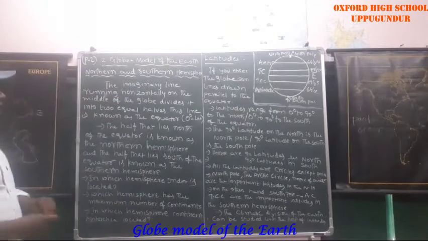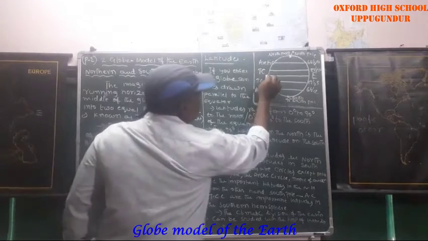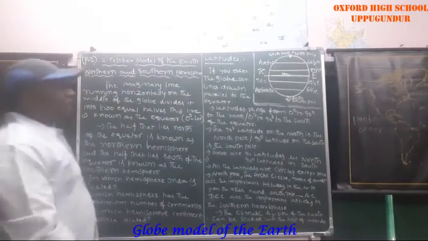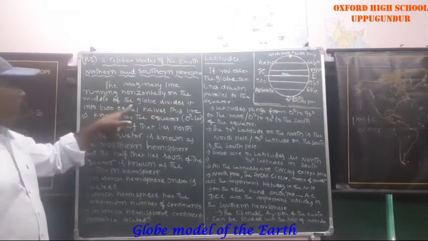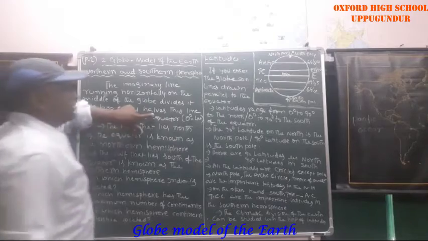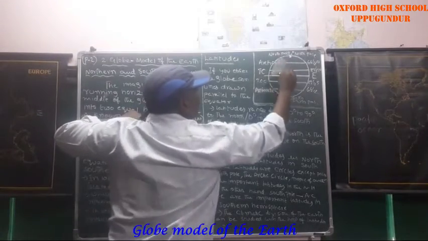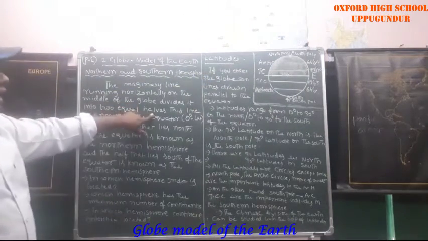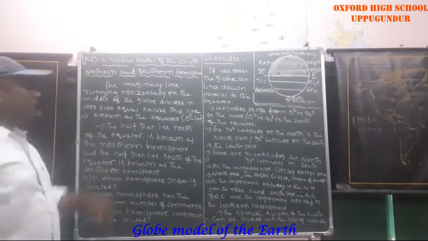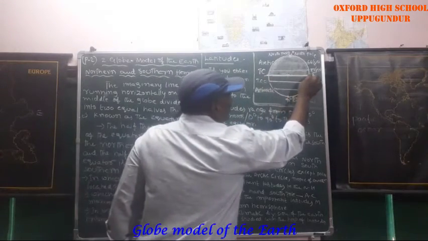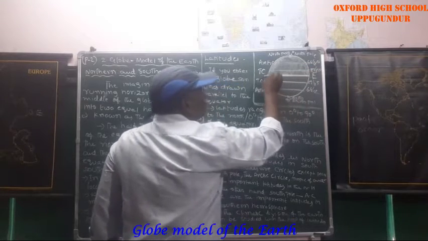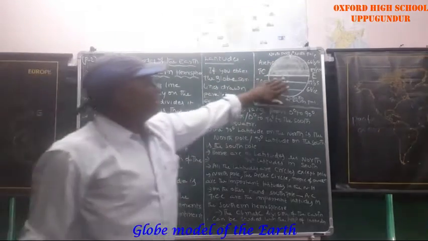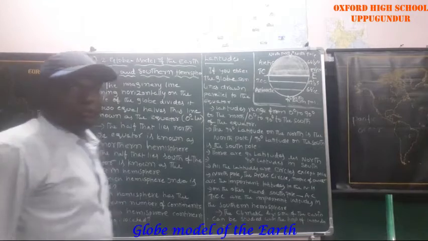See the imaginary line running horizontally. That is called the equator. Running horizontally on the middle of the globe, it divides it into two equal halves. This is one equal half and this is another equal half, known as the equator. The equator divides the Earth into two equal halves. The first one is the northern hemisphere, the second one is the southern hemisphere.